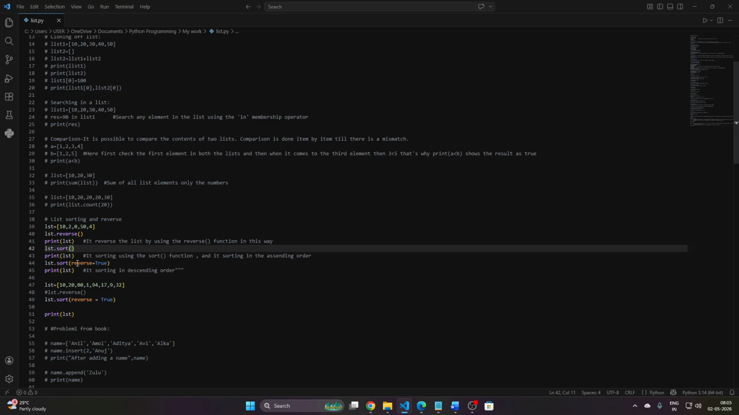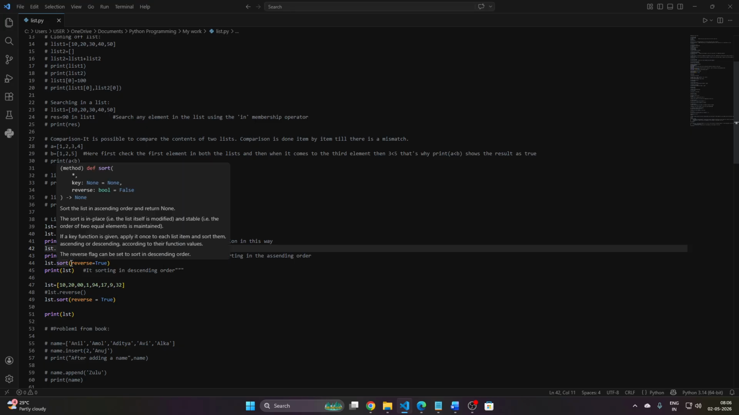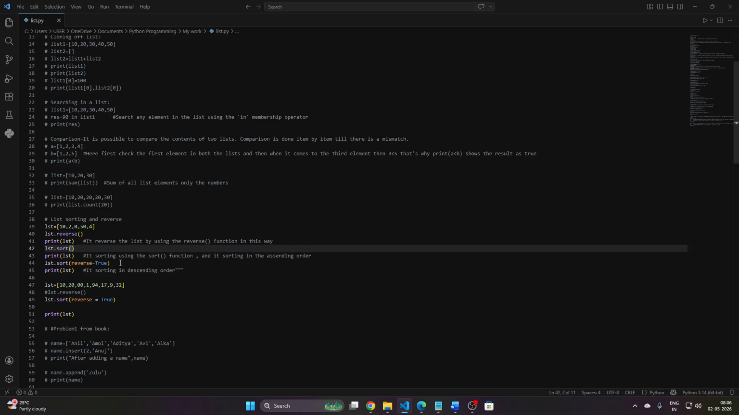And if we use reverse equal to true, what is this? It is used for descending order. If I want to print first the maximum value, then the slightly lower value, and then up to the least value of the particular list, in that particular result, then we use reverse equal to true.